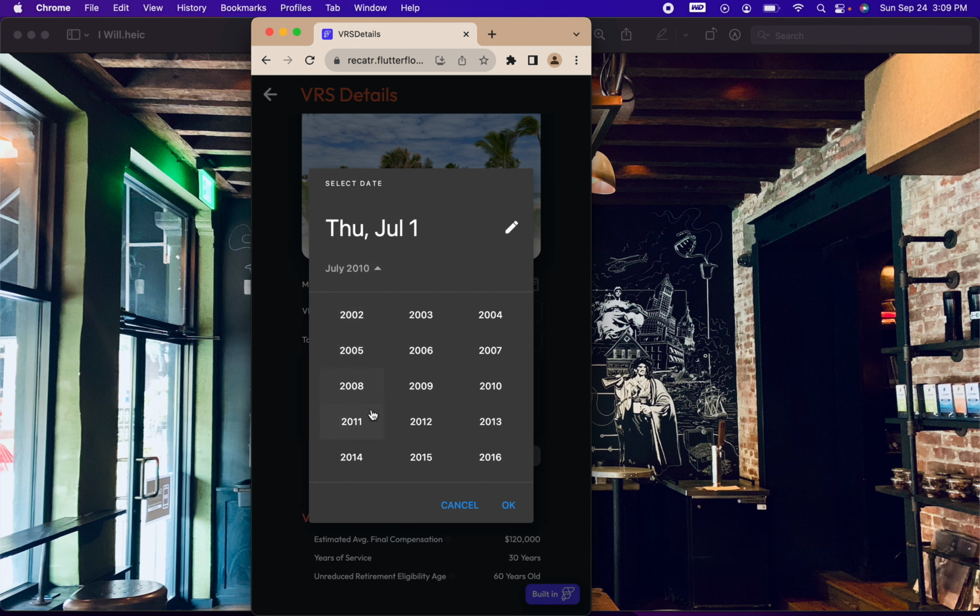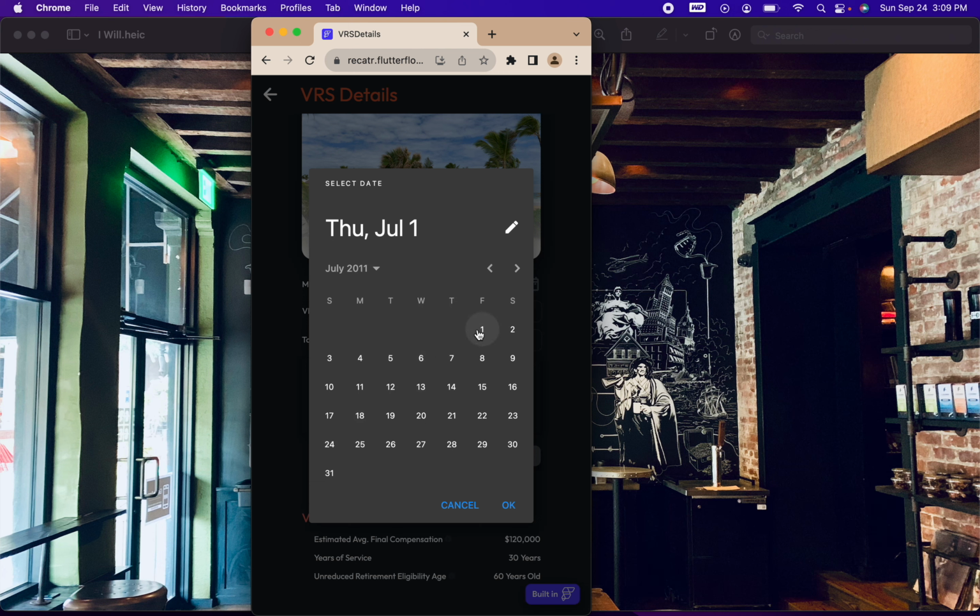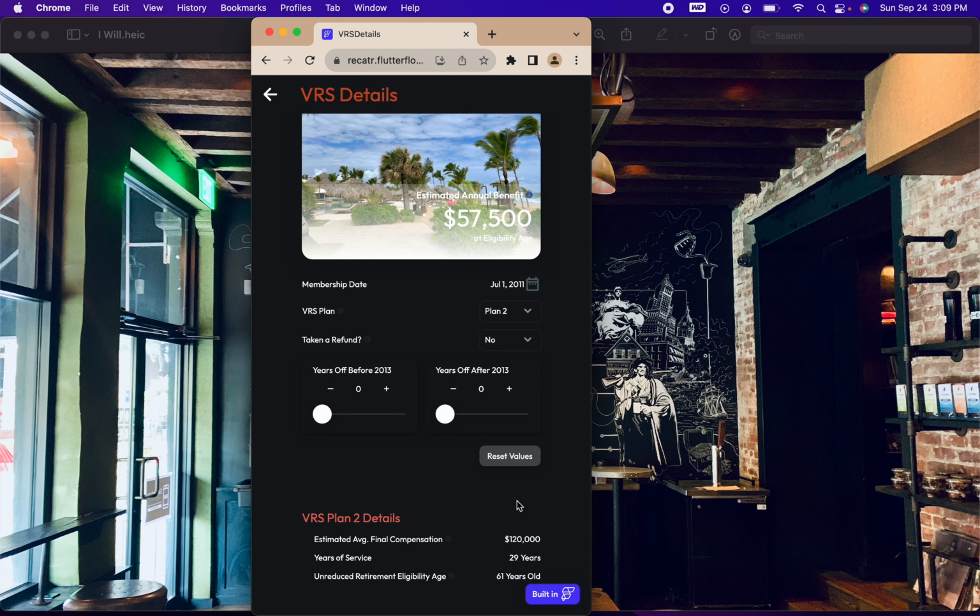So in this case, we would go to 2011, July 1st is fine, hit OK. And you can see that with one less year of service, right, so 29 years of service, they can collect their retirement or their pension at 61 years old. And that's simply because the formula for collecting their pension is years of service plus age equals 90, right?